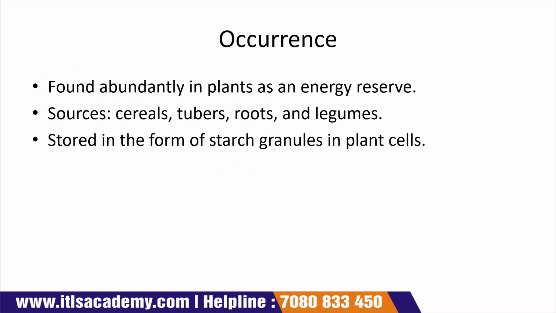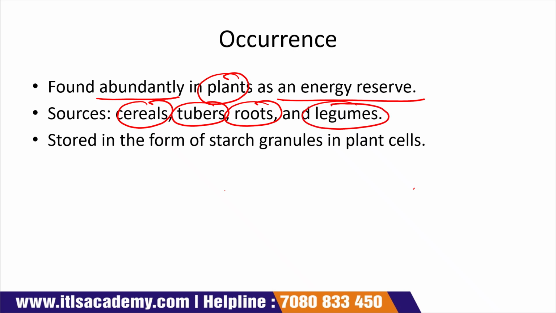Occurrence. It is found abundantly in plants and serves as an energy reserve. There are different sources of starch, like cereals, tubers, roots, and legumes, and it is stored in the form of starch granules in plant cells.